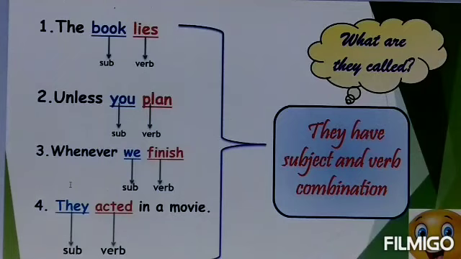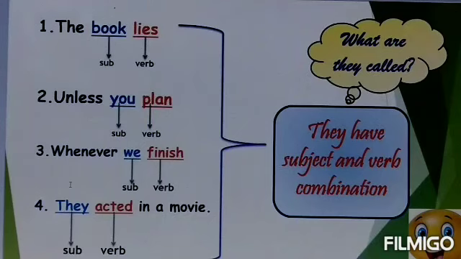Let us understand these group of words very carefully. The book lies. Here, the word book is subject and lies is verb. Coming to the next example, unless you plan. In this example, you is subject and plan is verb. Let us see the third example, whenever we finish. Here, we is subject and finish is verb. Coming to the last example, they acted in a movie. Here, they is subject and acted is verb.